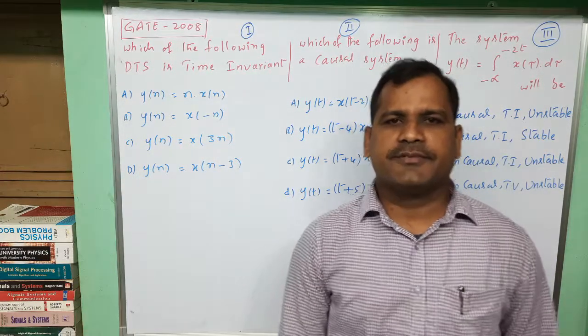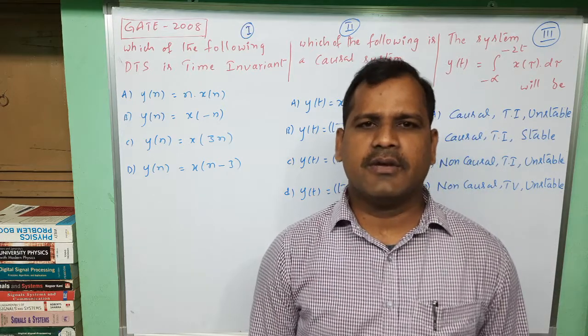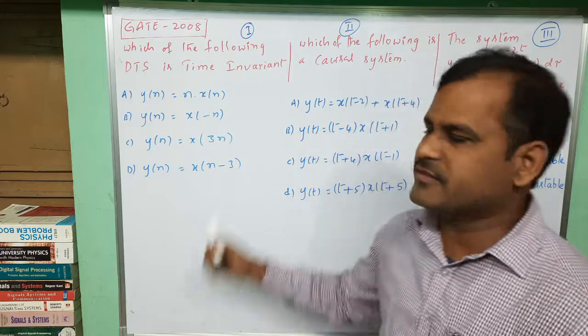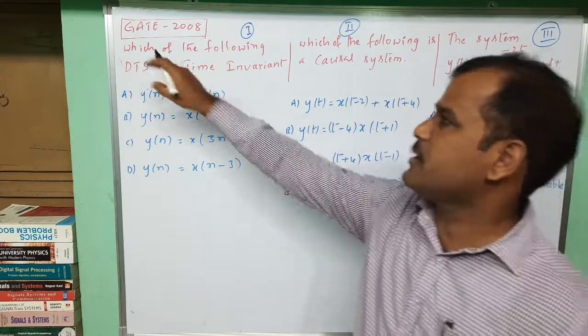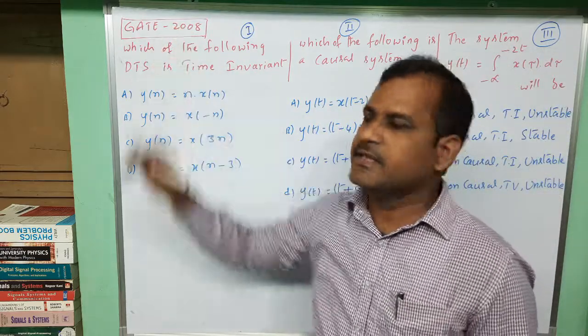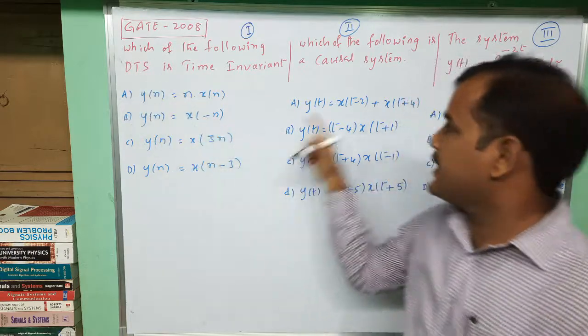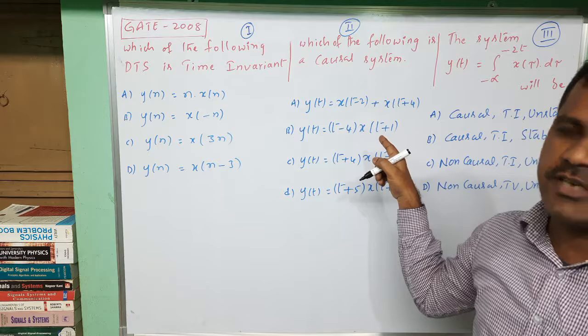Good morning, students. In this video, we are going to solve some more previous problems based on the systems classification. Here, I have considered three questions from the same year paper, GATE 2008. Observe this. First system, it is a discrete time system. Remaining two, of course, these are continuous time systems.